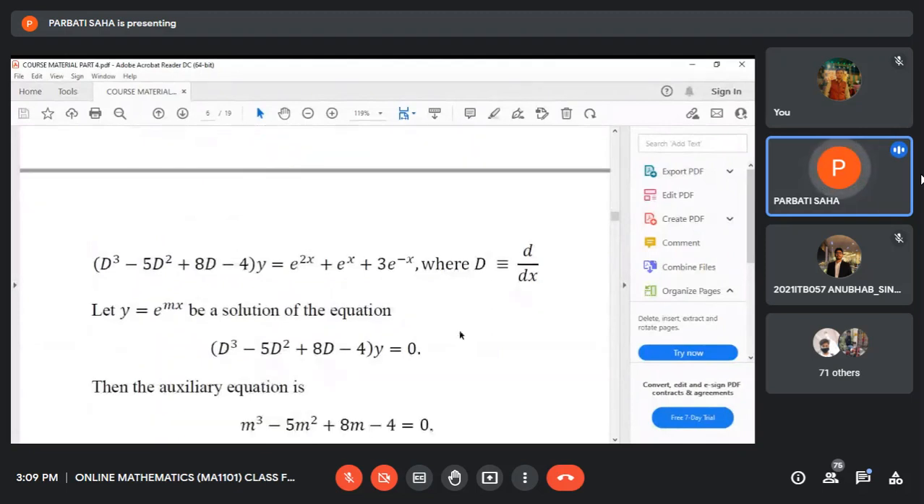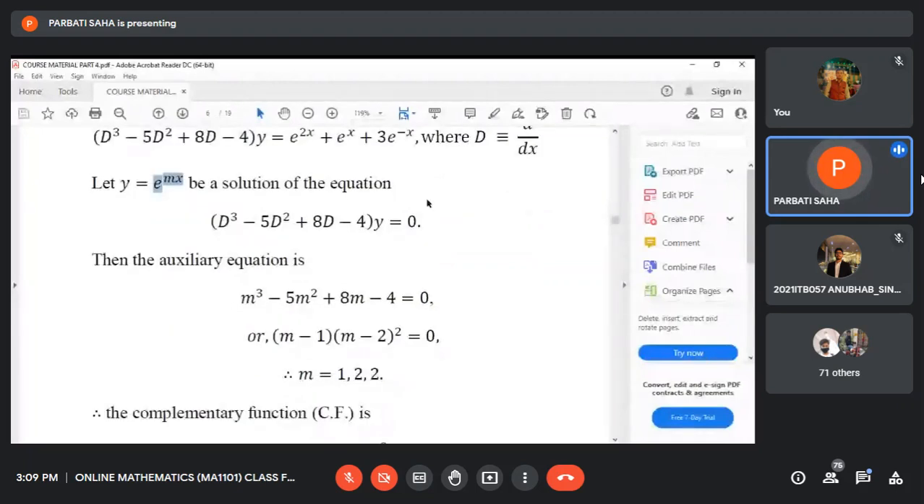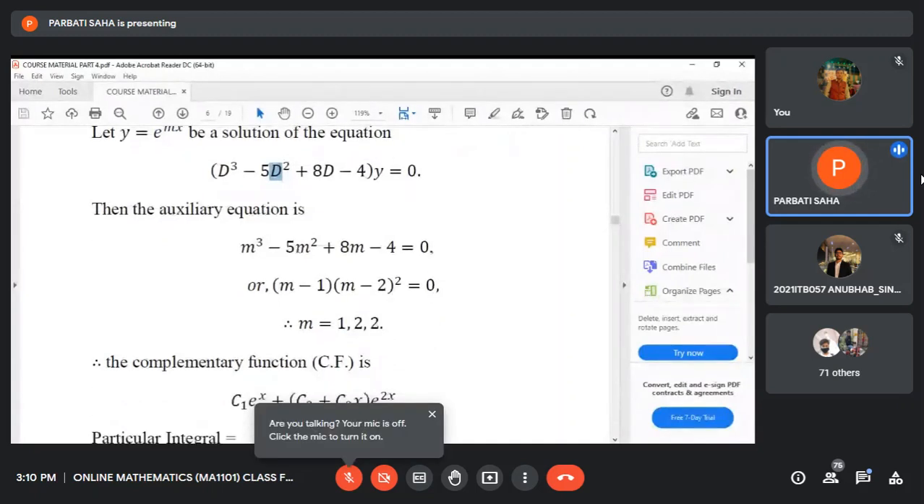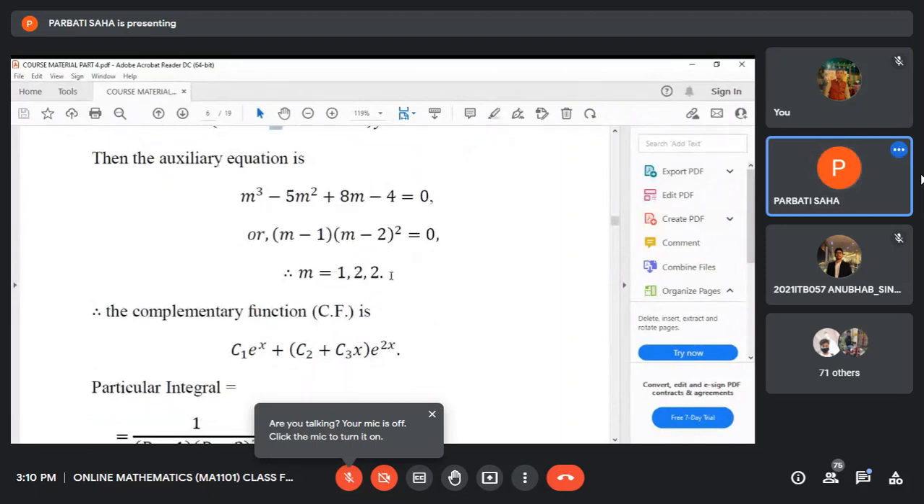Firstly, we solve the differential equation whose right side is 0, same as before, by considering e to the power mx as the trial solution. Then we write down the auxiliary equation, and you know how to write it just by replacing D by m. We can write it very quickly. Then you solve this auxiliary equation and find the roots as 1, 2, 2. Now the root 1 is different, but 2 is repeated twice.